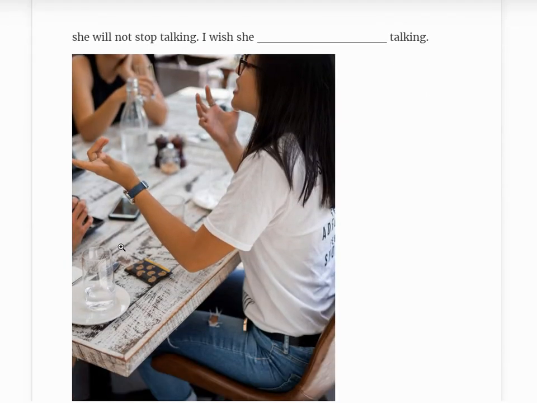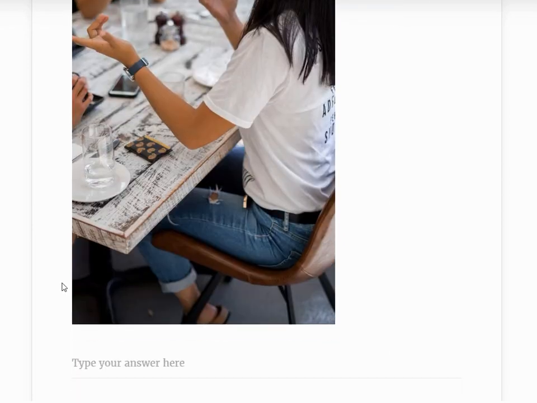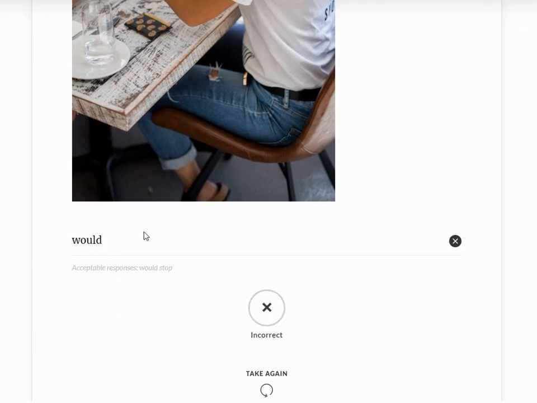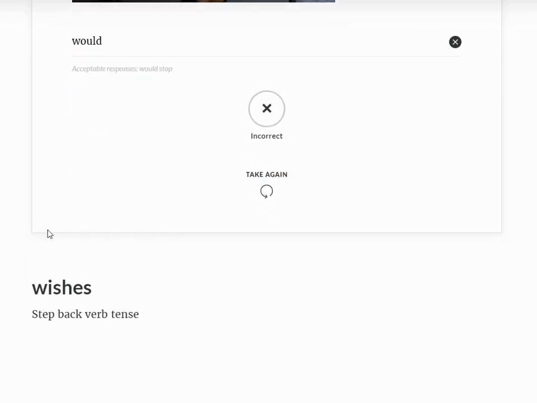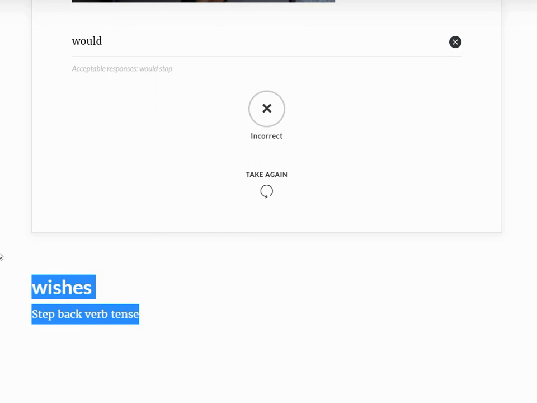Let's try another one. She will not stop talking. I wish she... Here we see will, and after wish we'll use would. So I wish she would stop talking. And let's see how I did. Oh, did I get it incorrect? Uh-oh. So, once again, with wishes, think about stepping back a verb tense.